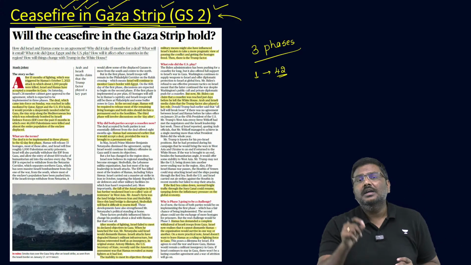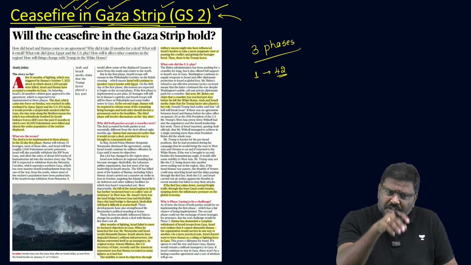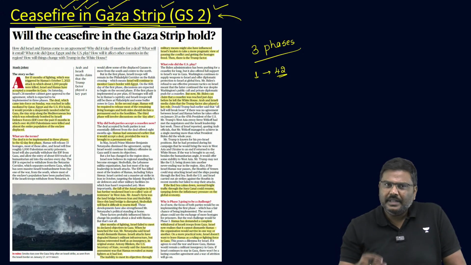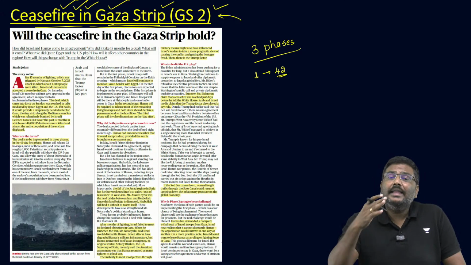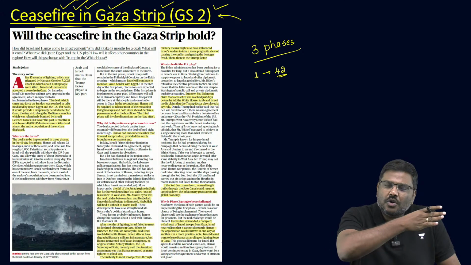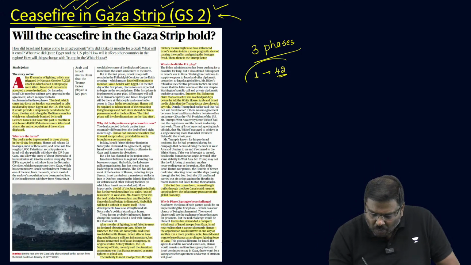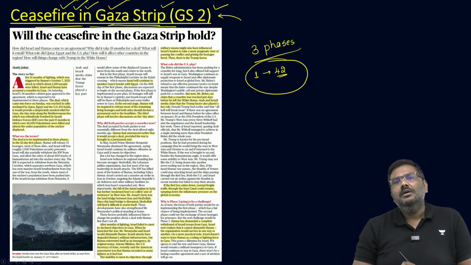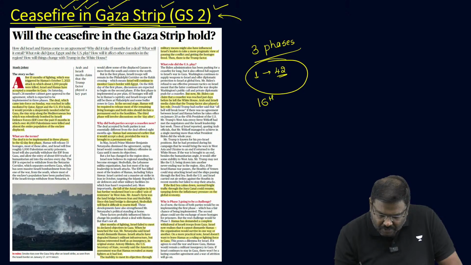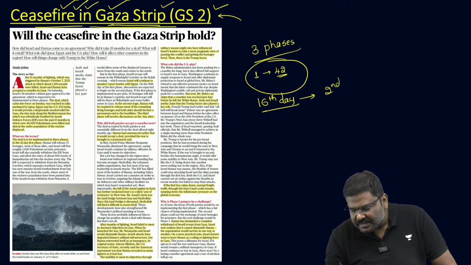Second important point is the armed forces of Israel which is present in Gaza, they will withdraw from certain positions, they will withdraw from certain regions, and they will allow the humanitarian aid which has been stalled, which has not been allowed to enter into this region. So this is exactly what will happen in the first phase. Once the first phase comes into force, from the 16th day, the negotiations for the second phase will start.